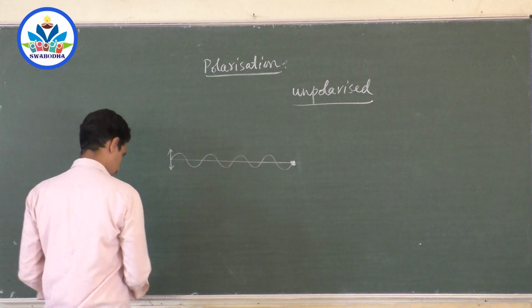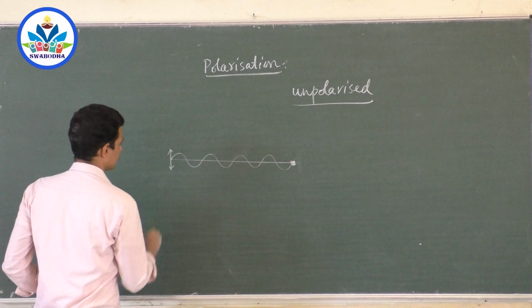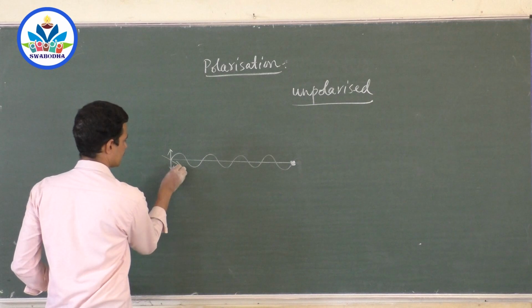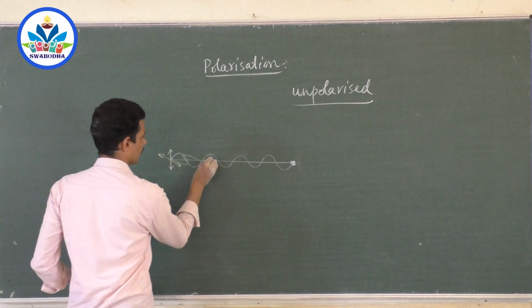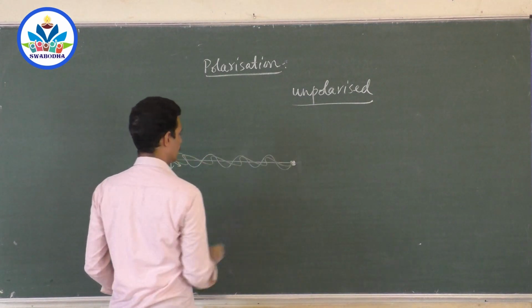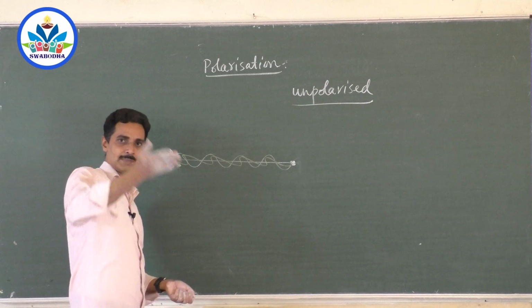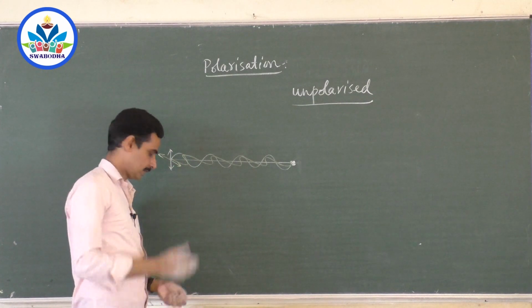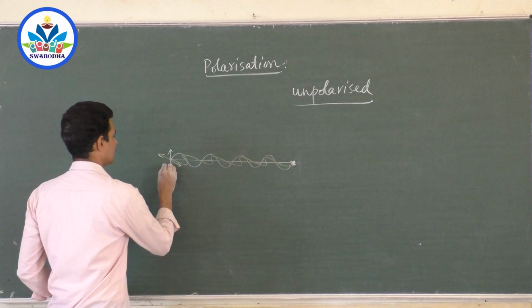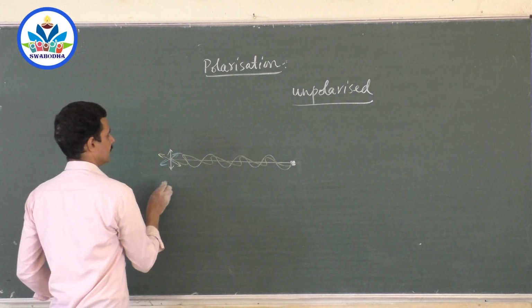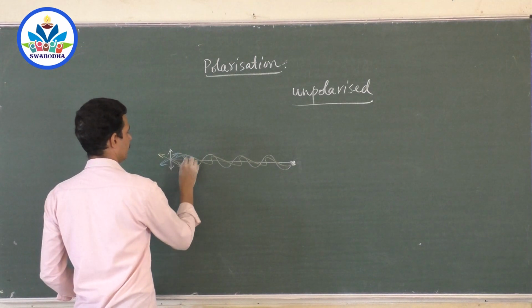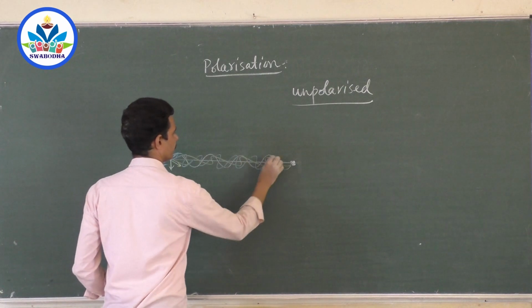What type of waves are produced? When it is vibrated like this, these waves are produced, right? They move. Vibrate it like this, a little bit cross like this. Now when you vibrate it like this, these waves are produced, right?